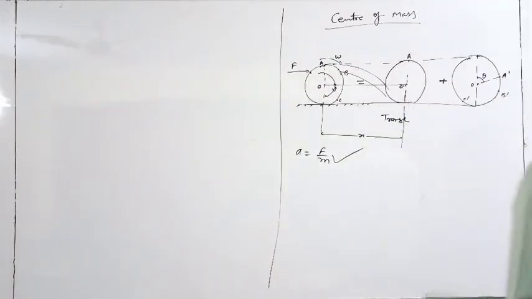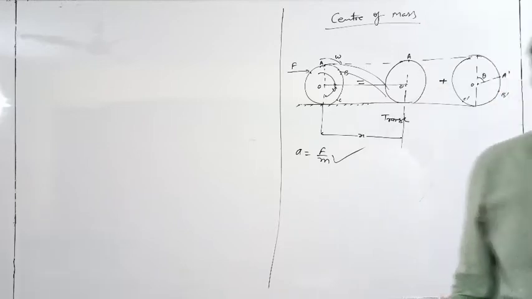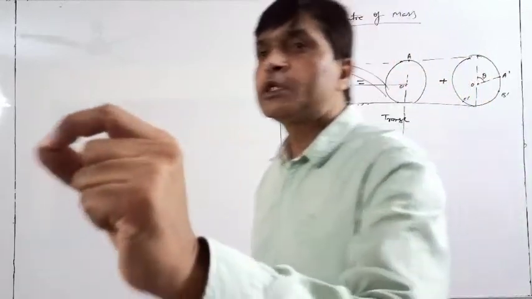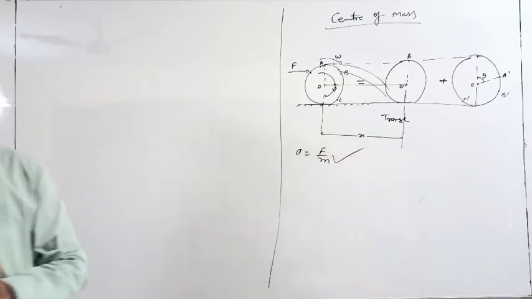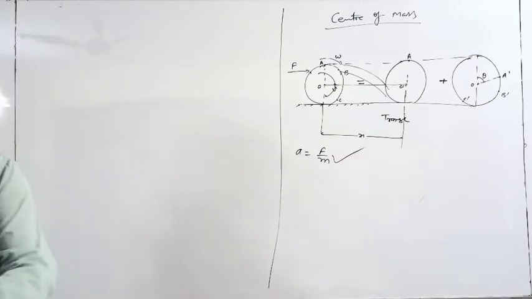So what is the purpose of center of mass? For defining translational motion of a rigid body. Rigid body means a bigger body, an actual body. Actual body means the distance between any two points remains constant. That body is called your rigid body. So normally all of the bodies are rigid bodies.